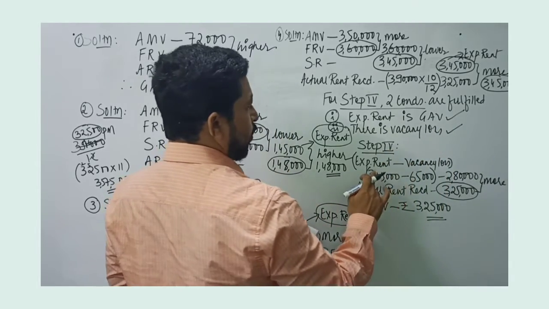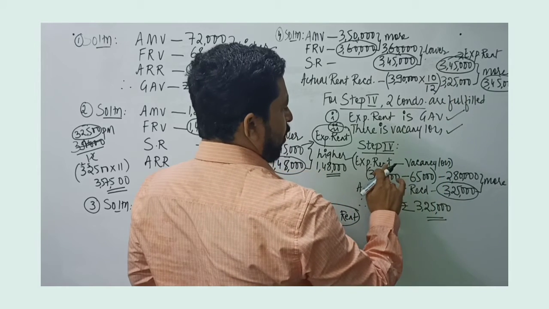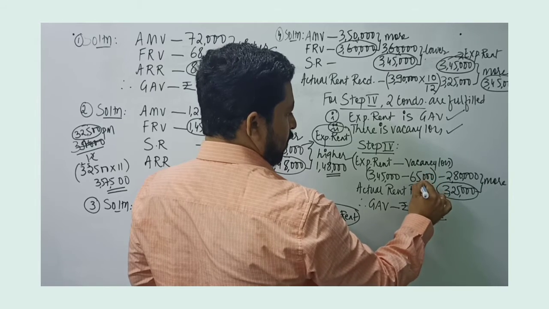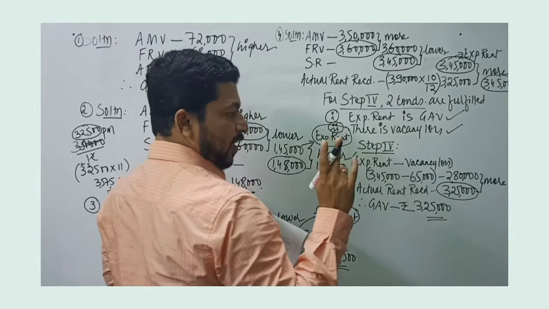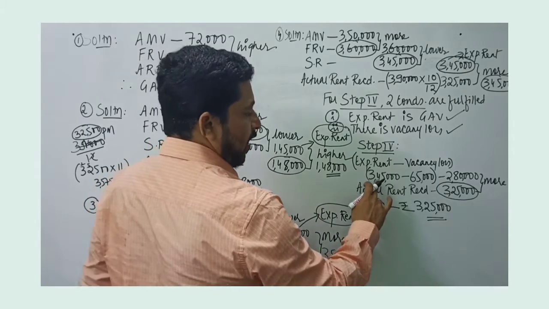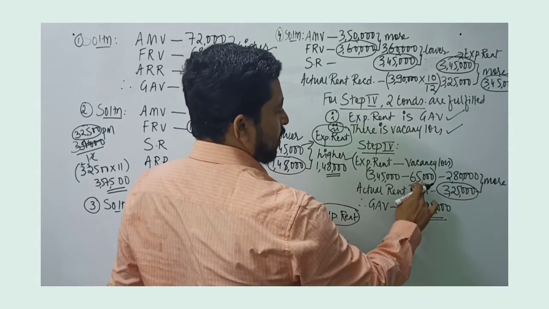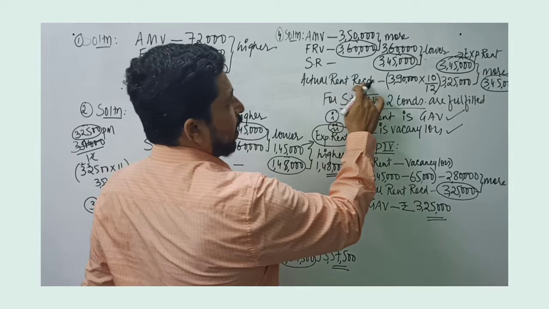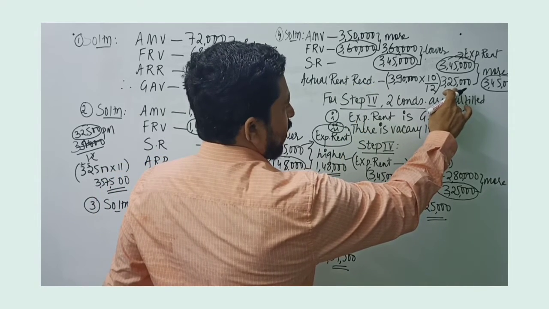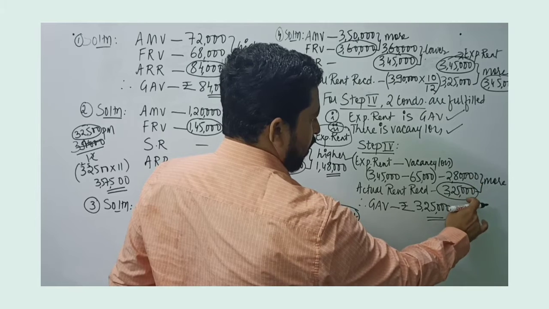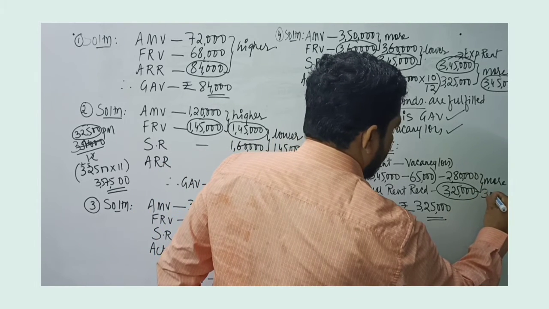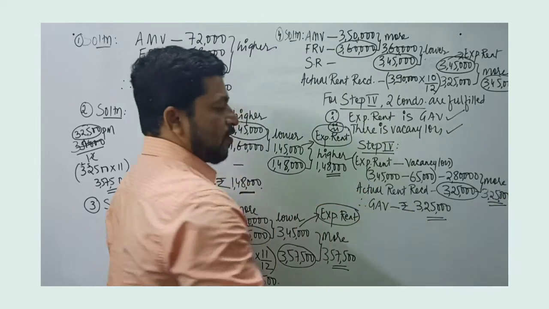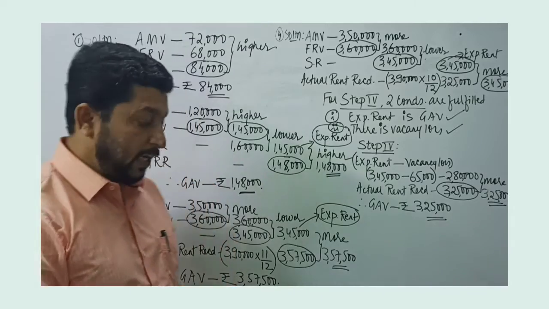And in step 4, what we need to do? We need to take expected rent. From the expected rent, we need to deduct vacancy loss. And vacancy loss, as you see, is 32,500 into 2 months vacancy, which is 65,000. So 3,45,000 is expected rent minus 65,000, that will give you 2,80,000. And that will be compared with actual rent received, which we have already calculated. It is 3,25,000. And among the two numbers, whichever is more, as you see, 3,25,000 is more, and this is the final one. 3,25,000 will be taken as the gross annual value.